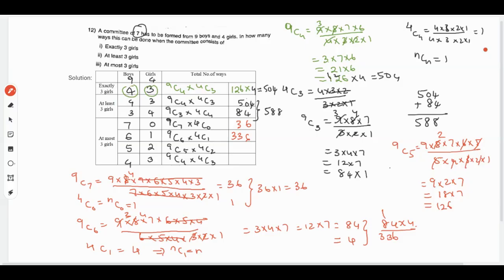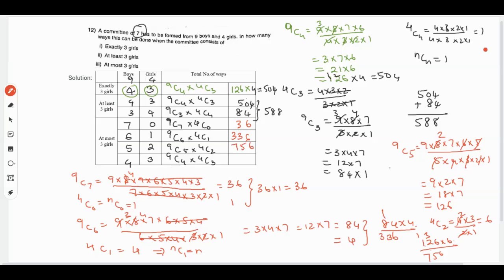And the other one is 4C2. 4C2 will be 4 into 3 divided by 2 into 1. 2 ones are 2, 2 twos are 4, so it will be 2 threes are 6. So 126 into 6. 6 sixes are 36, 6 twos are 12, 12 plus 3 is 15, 6 ones are 6, 7. So it will be 756.